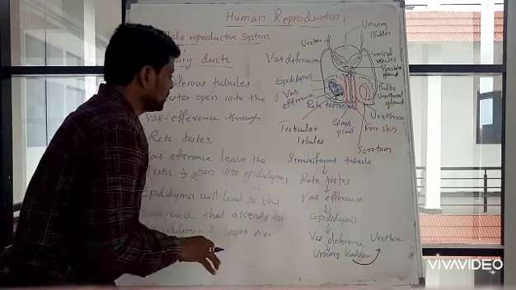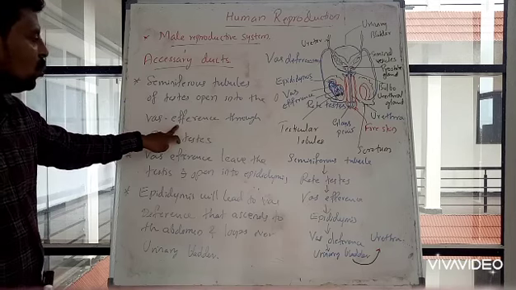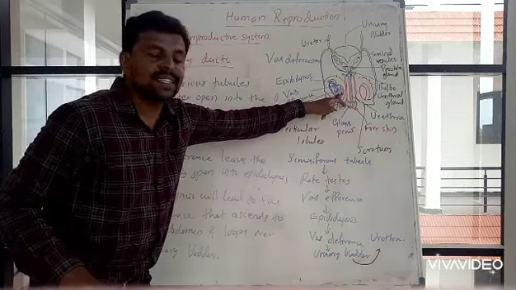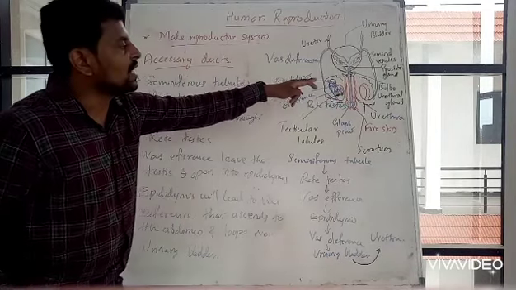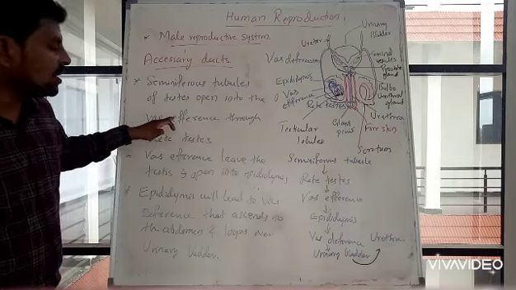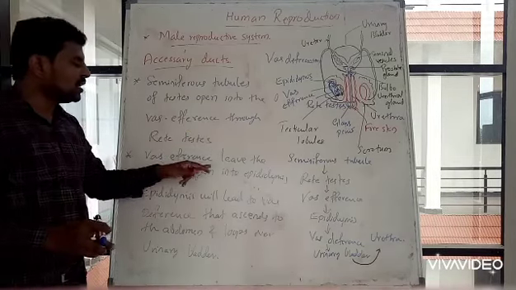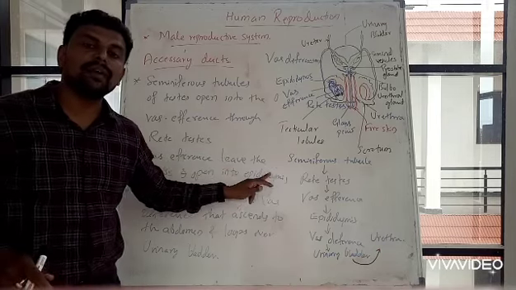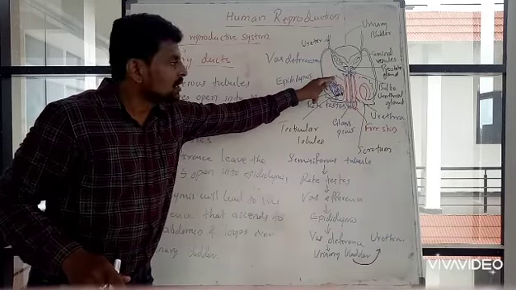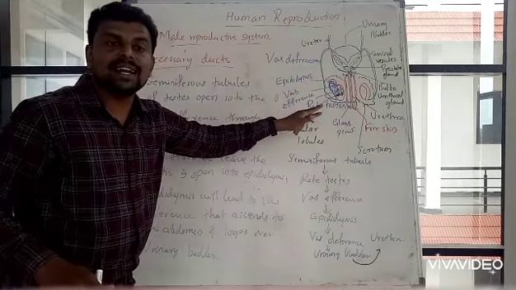Okay, which means here seminiferous tubules of the testis open into vasa efferentia through rete testis. Seminiferous tubules will be inside the testis, so they will transfer the sperms to vasa efferentia through rete testis. Then these vasa efferentia leave the testis and open into epididymis. From the epididymis, vas deferens arises.